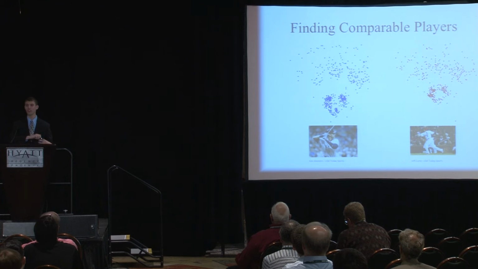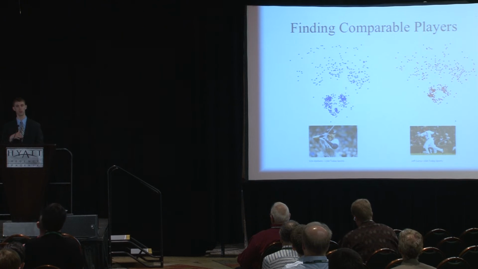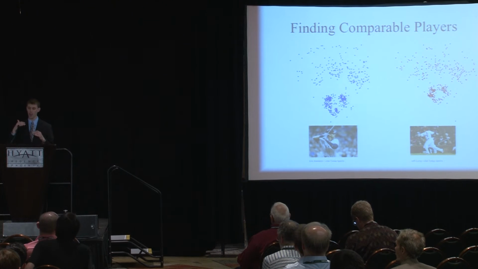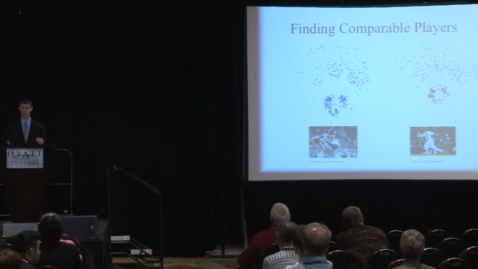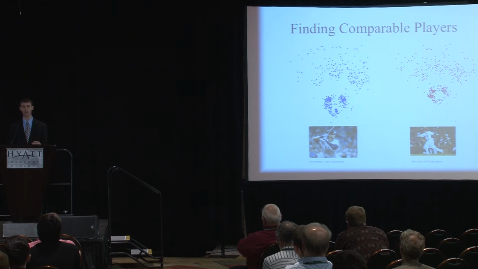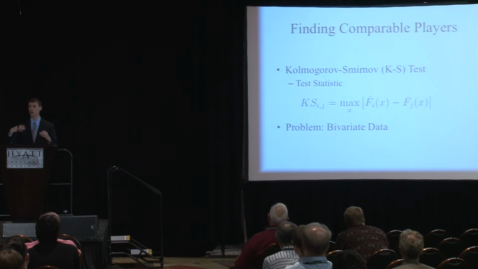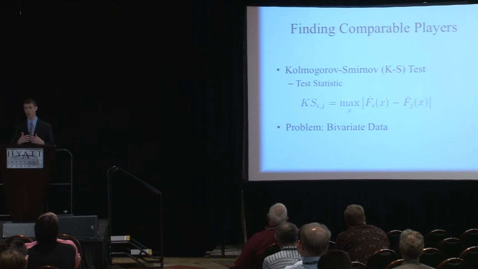Okay, so you could go through each individual player, look at tons of graphs and say this person's comparable, this person's not. But that's a really subjective thing. We would like an objective number, a weight, to determine whether a player is comparable or not. And since we're comparing distributions, anyone who knows me or has seen anything I've written knows that the first thing I'm going to run off to, and it's true in this case, is the Kolmogorov-Smirnov, or KS test, and its test statistic, which looks for the largest absolute difference between empirical CDFs of two samples.